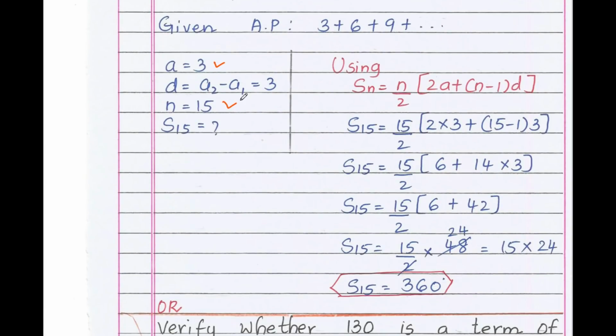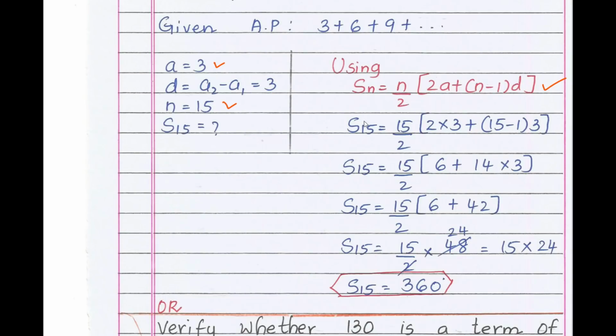Now using Sn formula, Sn equals n by 2, 2a plus n minus 1 into d. Now substitute the value of n, a and d. S15 equals 15 by 2 into 2 times 3 plus n minus 1 into d.